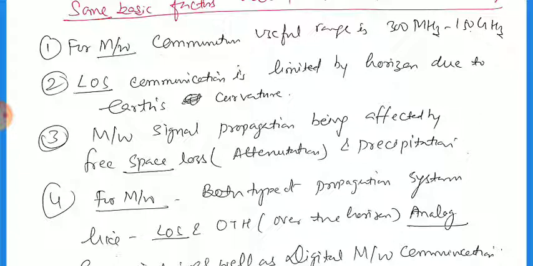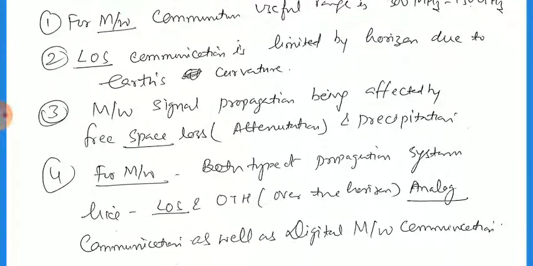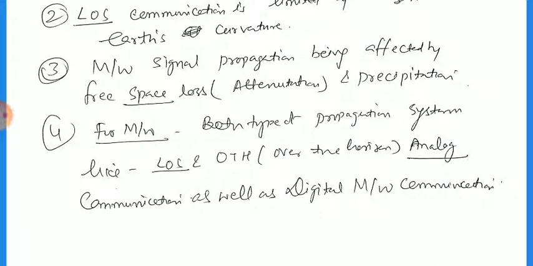For microwave, there are both types of propagation systems, like LOS, line of sight, and OTH, over the horizon, with analog communication as well as digital microwave communications. So there are two types of microwave propagation, analog as well as digital, and both types have LOS as well as OTH communications. So this is all about the basic idea of the propagation of the microwave for today.